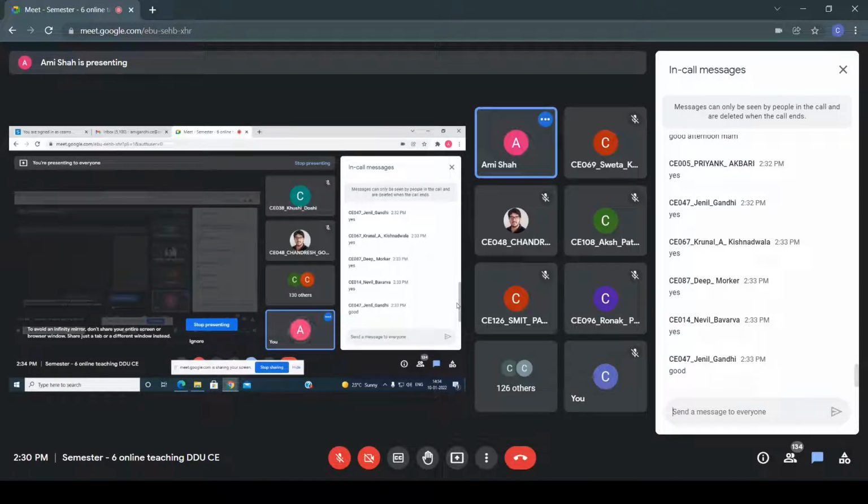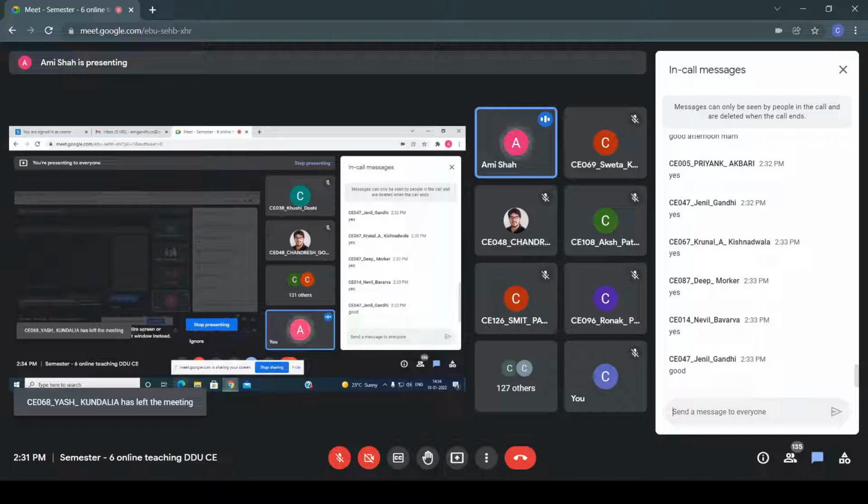Thanks for the reply. So I will explain you the ElGamal crypto system. But before I explain the ElGamal crypto system, some mathematical concepts like group, subgroup, and generator are required, then you can understand the concept of the ElGamal crypto system. So today I will explain group, subgroup, and generator, that means primitive roots. Then from the next lecture onwards, I'll start the topic ElGamal crypto system with an example.